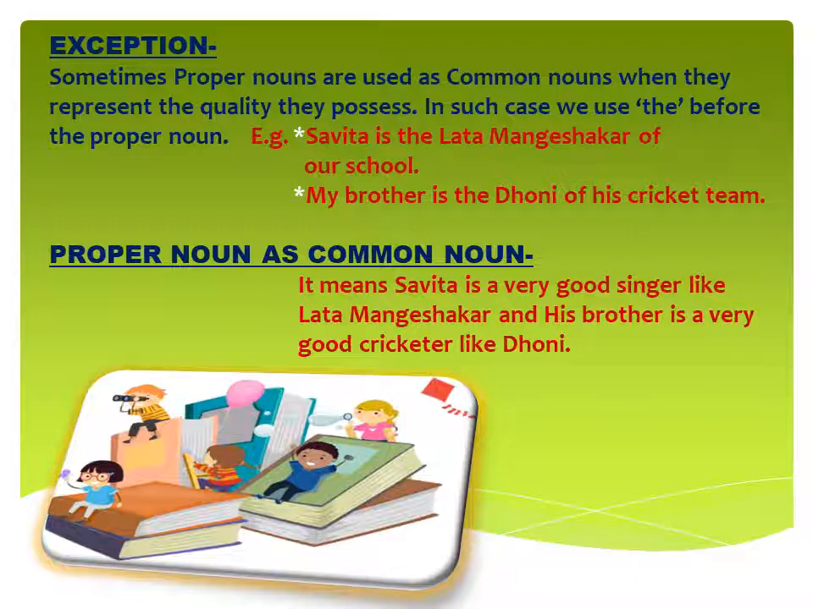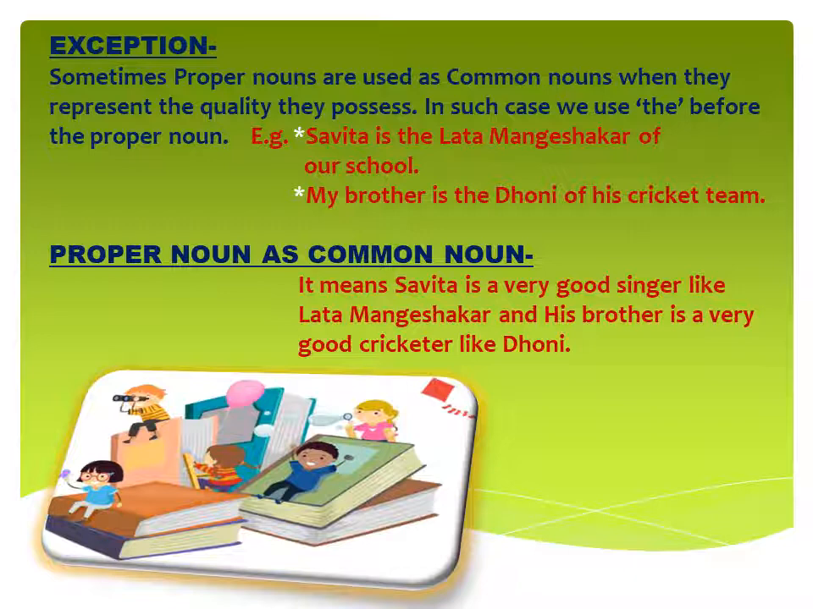Next example, my brother is the Dhoni of his cricket team. Now everybody knows about Dhoni. Dhoni is a very good cricketer. So here we have placed "the" before Dhoni, meaning we want to show the quality of Dhoni, of good playing. This sentence again wants to say that my brother is a very good player of his cricket team.